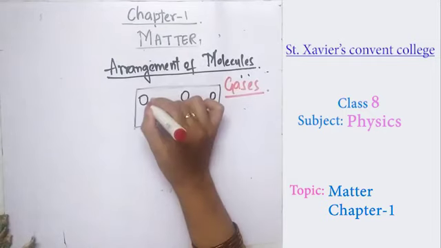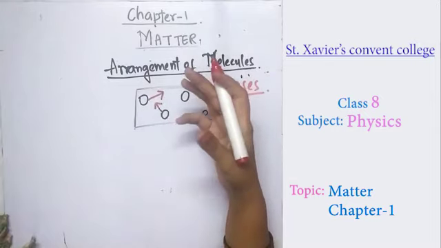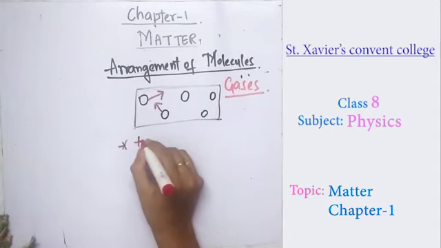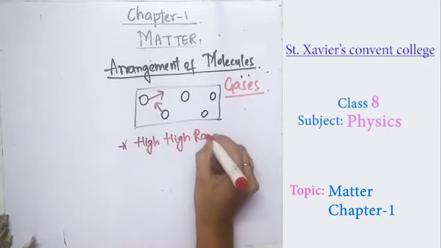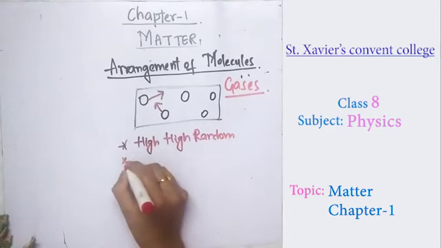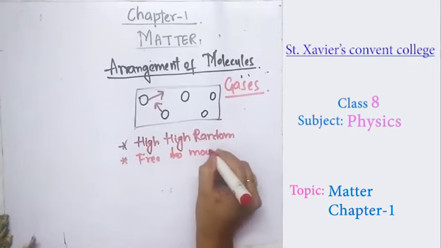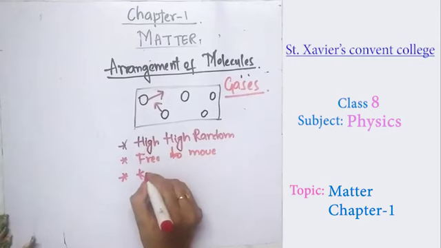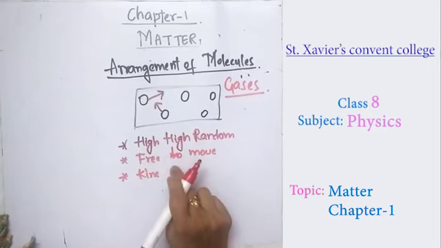So they have way more space to move here and there and to collide. So they have high random motion. The second thing is they are free to move. They can move freely. As they move from here to there, they have some kinetic motion, that is, kinetic energy.